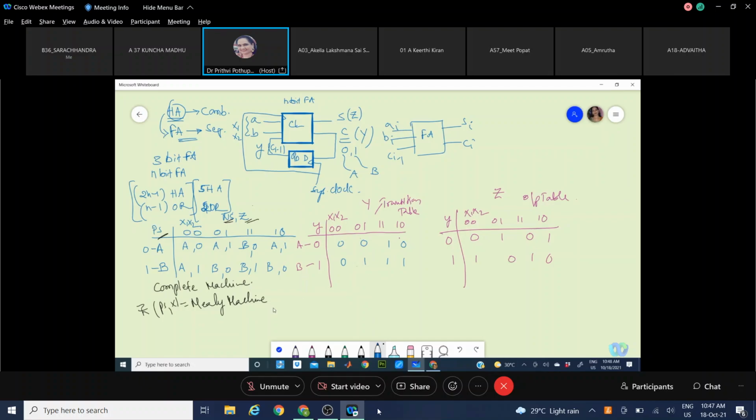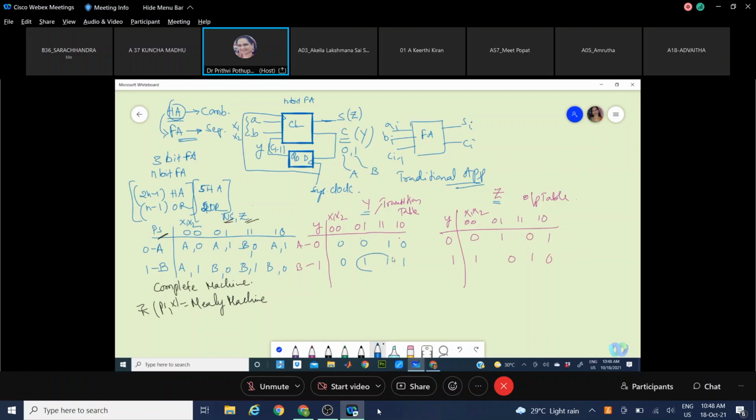Now we have some methods. If I use a D flip-flop as the feedback element, we need to derive the equation in terms of Y, and Z will anyhow be the output. That is called the traditional method, traditional approach. In this traditional method, we define the equation of Y and Z, and we try to define the hardware. Now, see here, this is looking simple like a K-map.